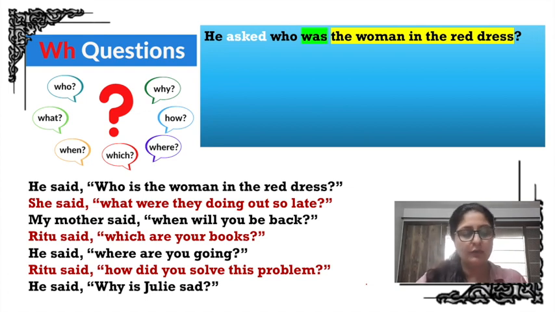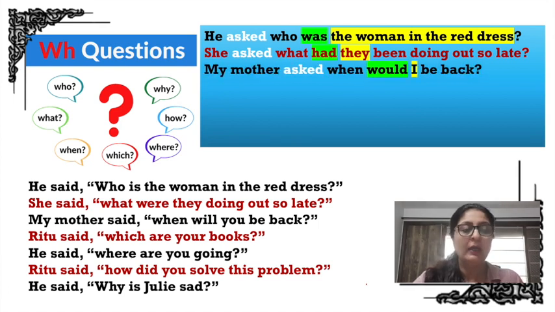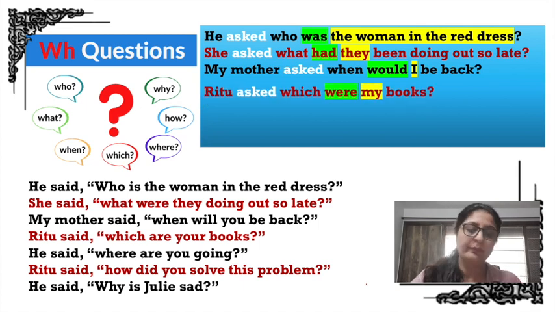She said, what were they doing out so late? She asked, what, the word were changes to had, they been doing out so late? My mother said, when will you be back? My mother asked, when? So will changes to would, and you changes to I. So when would I be back? Ritu asked, which were my books? He said, where are you going? He asked, where was I going? So are changes to was, and you changes to I.